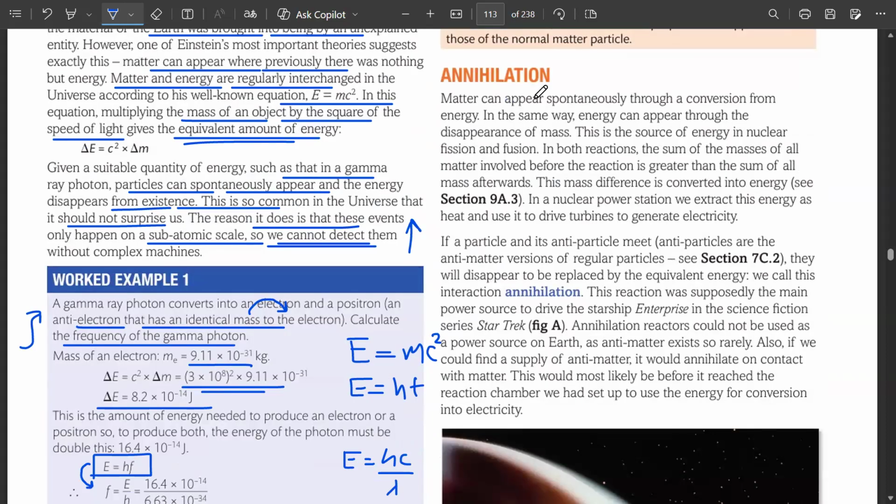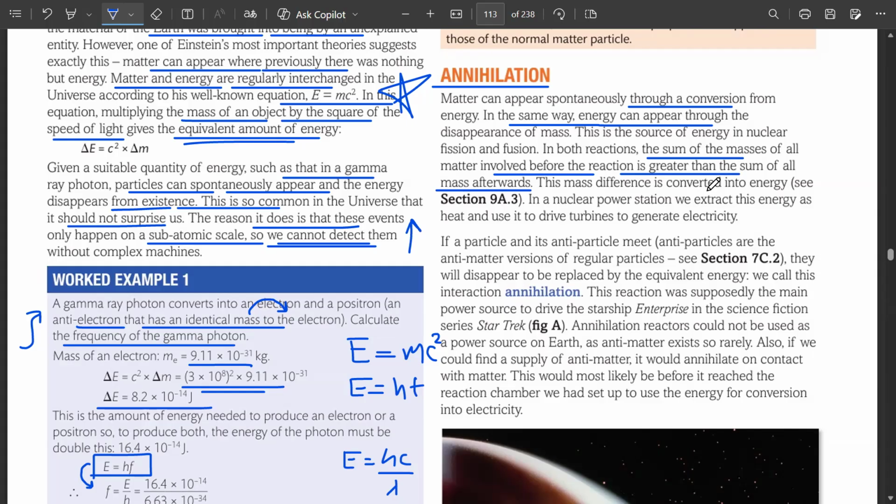Similarly to pair production, we have another very important concept known as annihilation. Matter can appear spontaneously through a conversion from energy, and in the same way energy can appear through the disappearance of mass. This is the source of energy in nuclear fission and fusion as well. In both reactions, the sum of the masses of all matter involved before the reaction is greater than the sum of the masses afterwards.